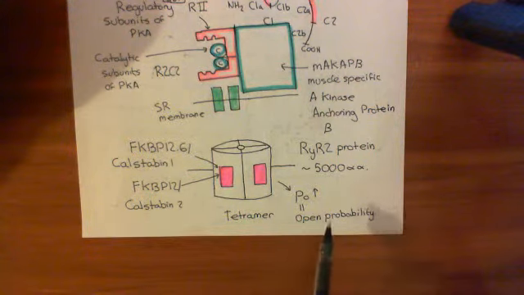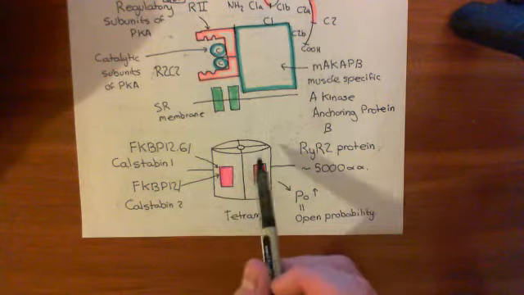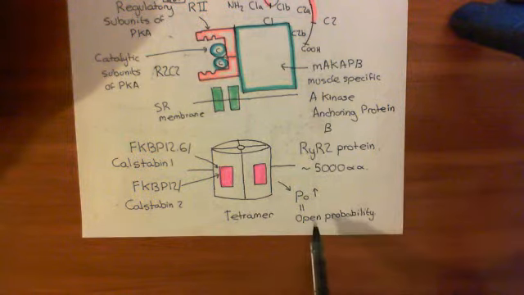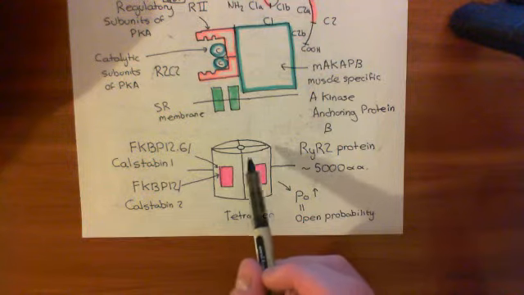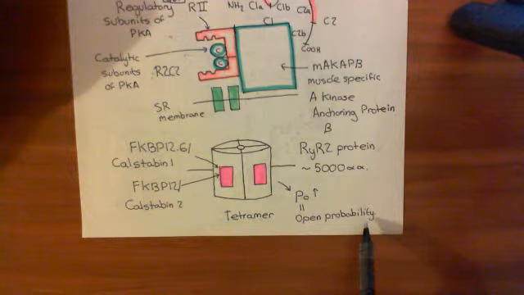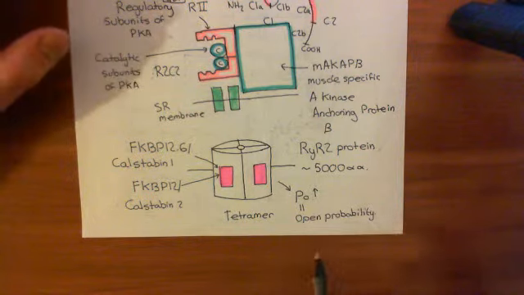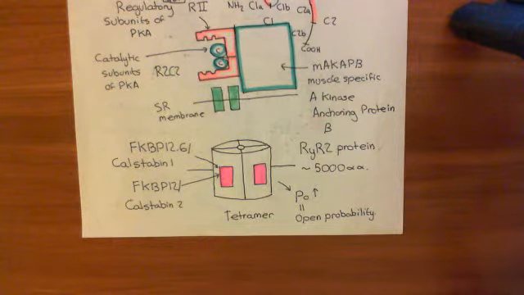So you need to be careful, because open probability, people will modify it. So they might say the open probability when calcium is bound to it, and that will be different to the open probability when calcium is not bound to it. So in different states, the protein will have differing open probabilities. Now we're talking about the open probability when the type 2 ranitidine receptor has no calcium bound to it.